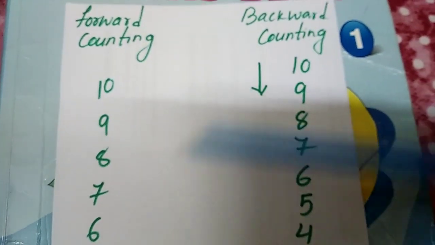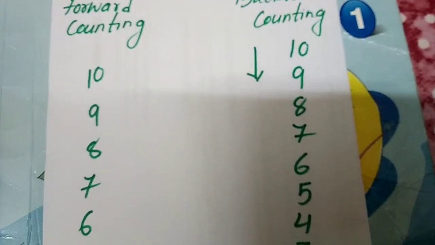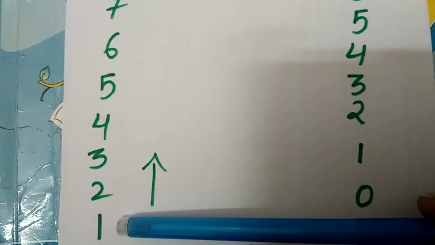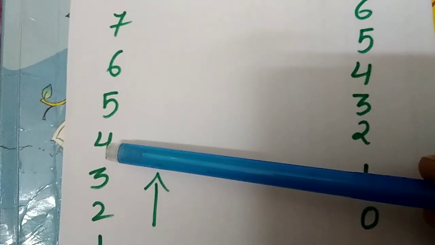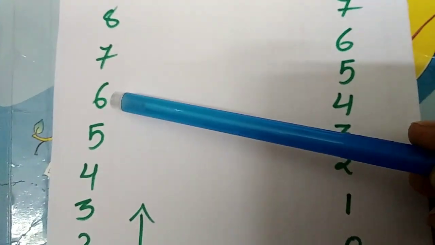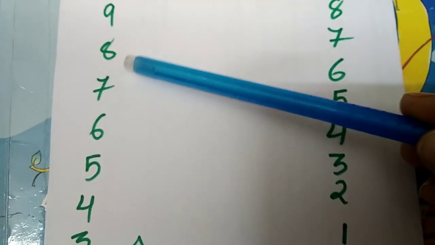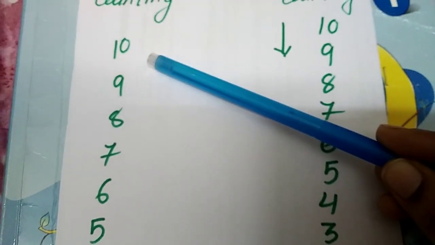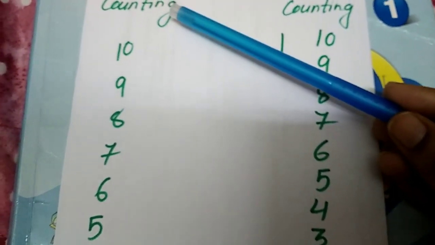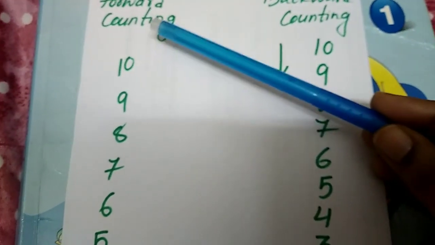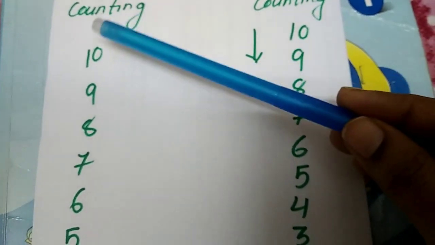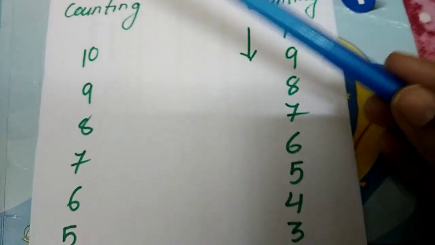Here you can see this is the forward counting, this is the backward counting. So normally how do we count? Yes, we count from 1, 2, 3, 4, 5, 6, 7, 8, 9, 10. Right? And above 10 also we count like 11, 12, 13, 14, like that till 100 or 200 we count.